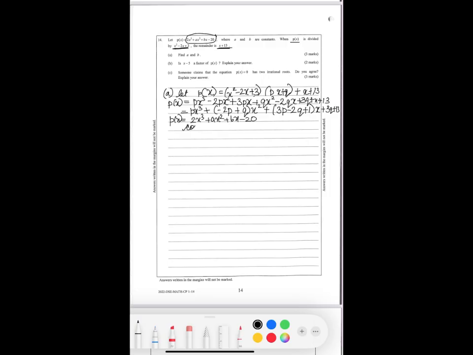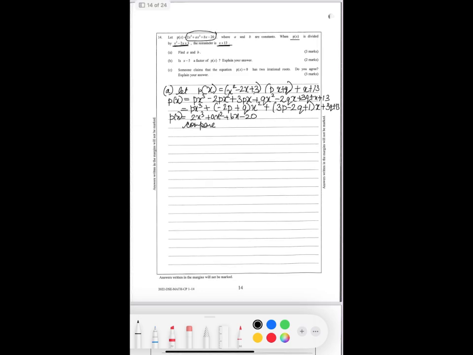So compare with the original. We get P equals 2, and minus 2P plus Q equals A. Then 3P minus 2Q plus 1 equals B. And 3Q plus 13 equals minus 20. Just solve it. So 3Q equals minus 33, and then Q equals negative 11.